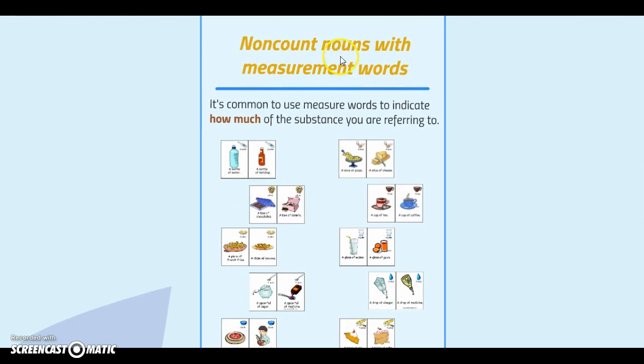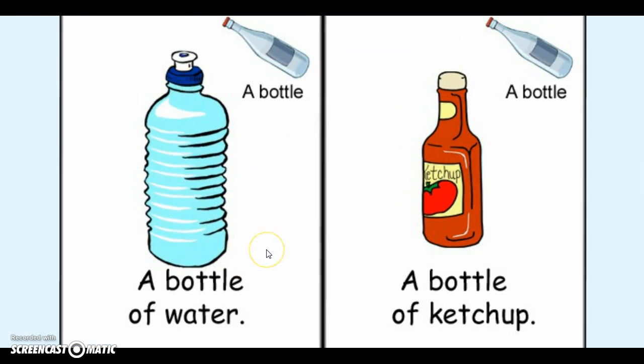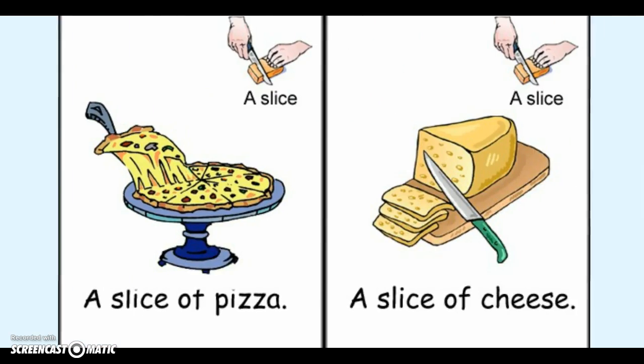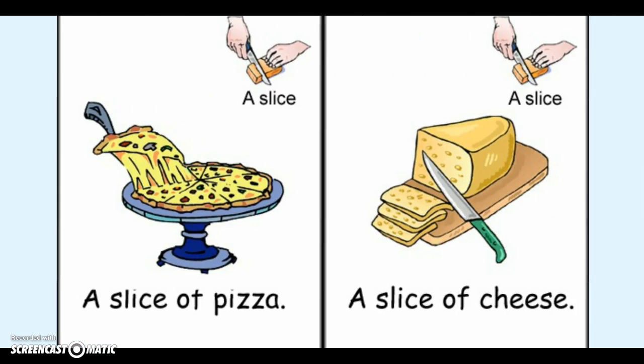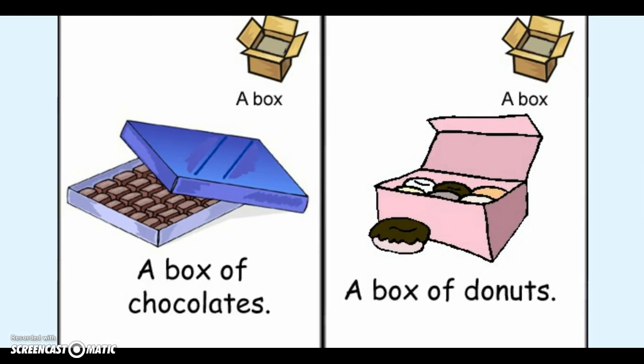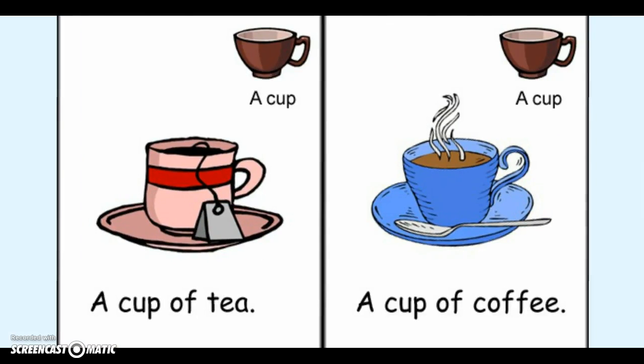And this is the nouns with measurement words. Nah, tadi kan kita bilang kalau benda-benda yang tidak bisa dihitung itu nggak bisa dihitung, kecuali kita menggunakan measurements dari benda-benda tersendiri. Misalnya, untuk segelas air, we can say a bottle of water. Kalau pizza or cheese, we say a slice of pizza, a slice of cheese. And kalau box, we say a box of chocolates and a box of donuts. So it's a kind of part of things. Jadi kita mengukurnya menggunakan ukuran.